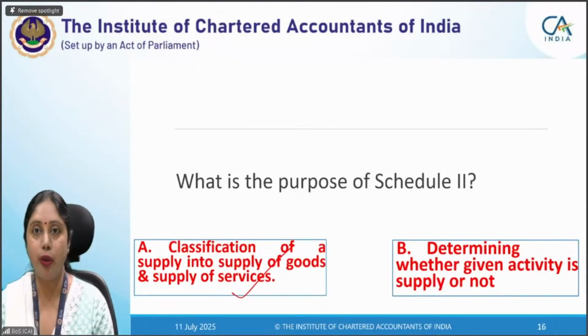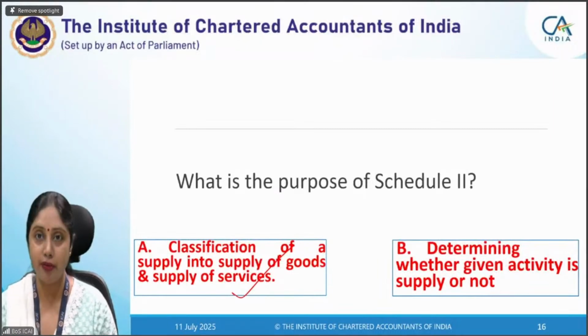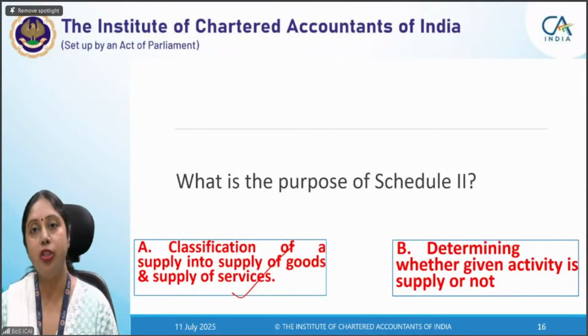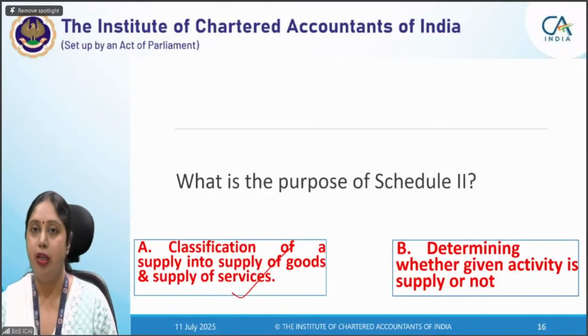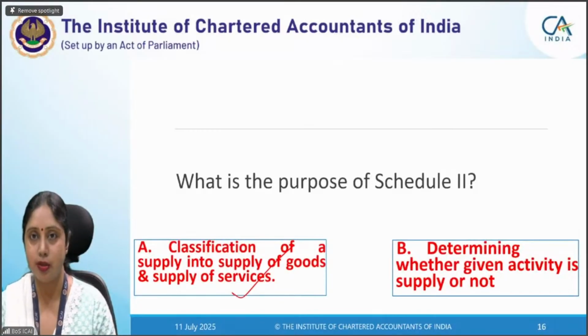But Schedule 2 cannot cover all the transactions, that is for sure. You have seen very limited transactions are there in Schedule 2. So what was the purpose of giving certain transactions in Schedule 2 and not every transaction? In the pre-GST era, there was always a fight between service tax and VAT. The same transaction used to be considered as goods by the VAT authorities, who would levy VAT on it, and considered as service by the service tax authorities, who would levy service tax on that particular transaction.